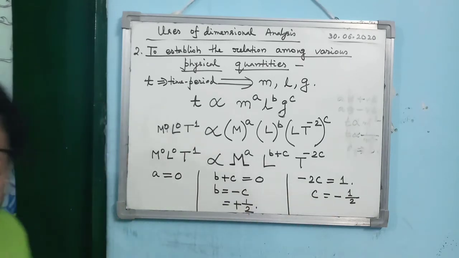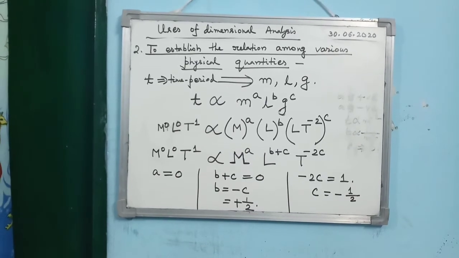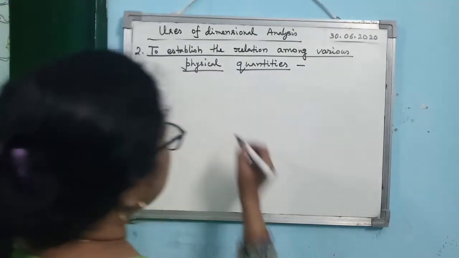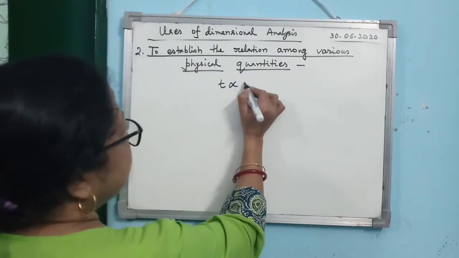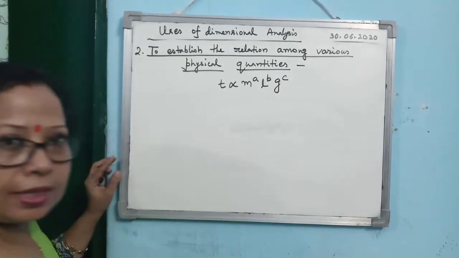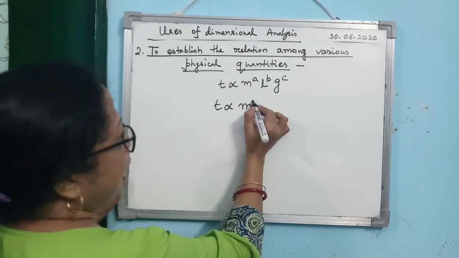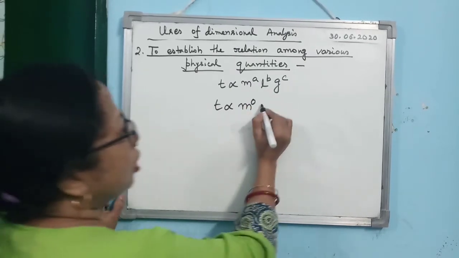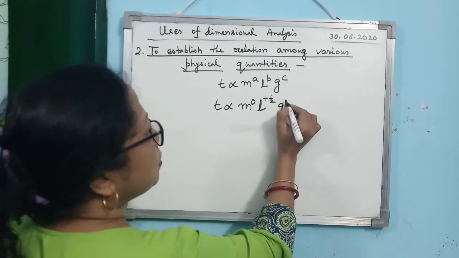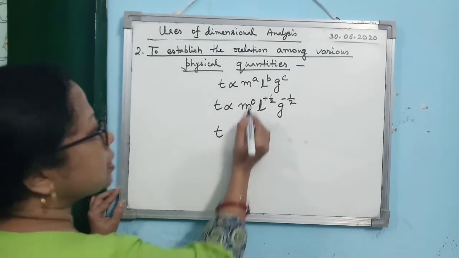So we have got the values of the 3 variables: A is 0, B is half and C is minus half. Now the next step is to go back to the original expression you wrote. It is T proportional to M to the power A, L to the power B, G to the power C. Now you substitute. How much is the value of A you have got? 0. How much is the value of B? Plus half. How much is the value of C? Minus half.